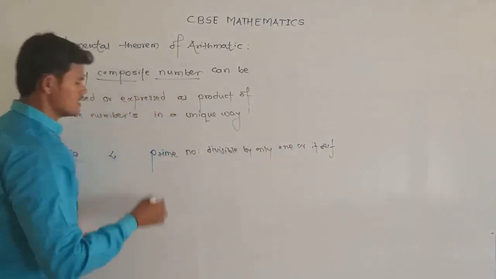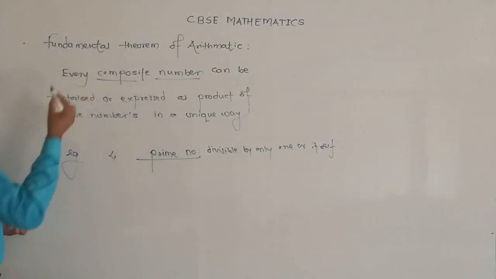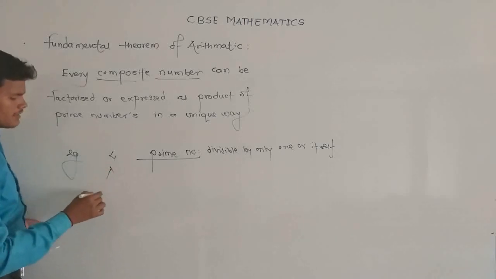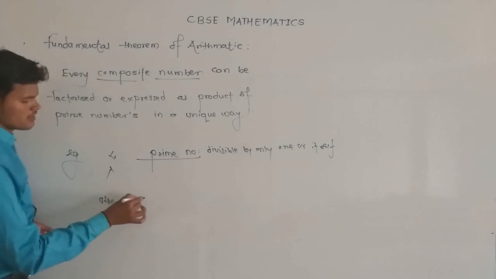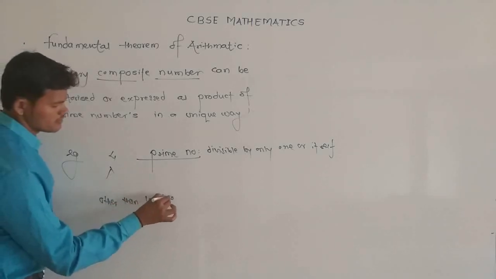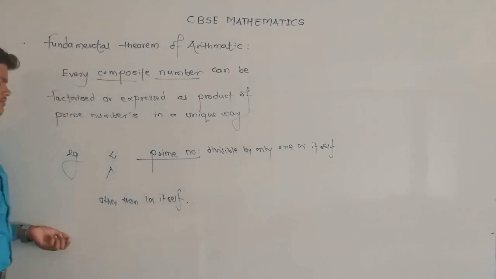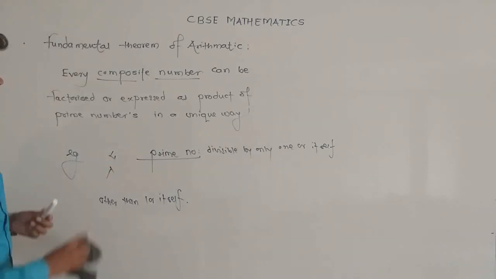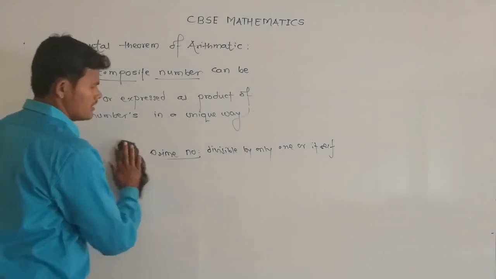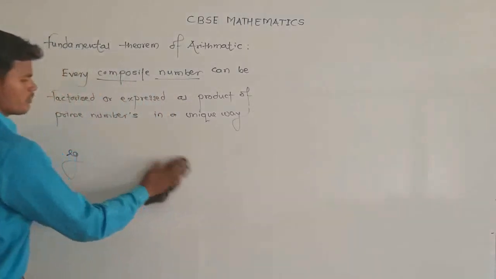Therefore, they are known as prime numbers. A composite number can be divided by numbers other than 1 or itself, so it is called a composite number.